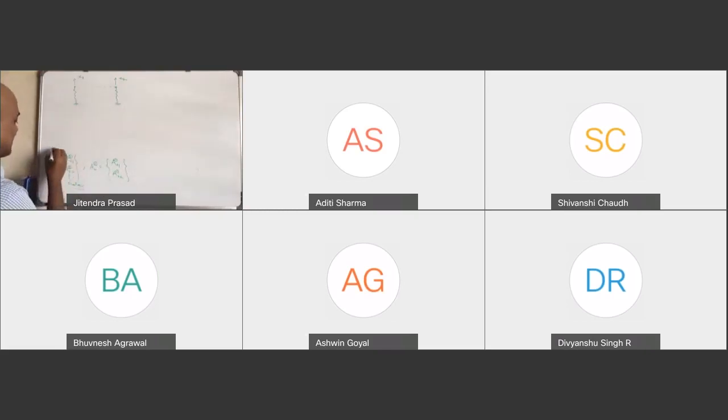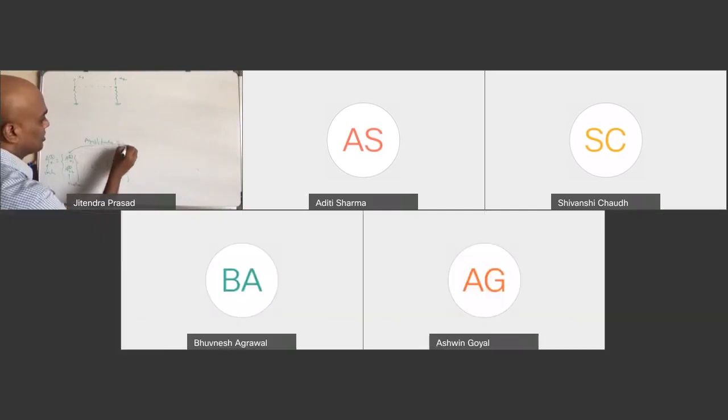So this one tells me what is the amplitude of x1. The first one is the amplitude of x1, the first one, amplitude of x1.